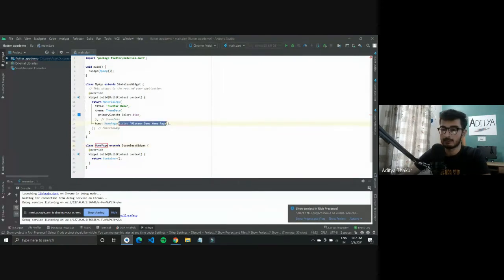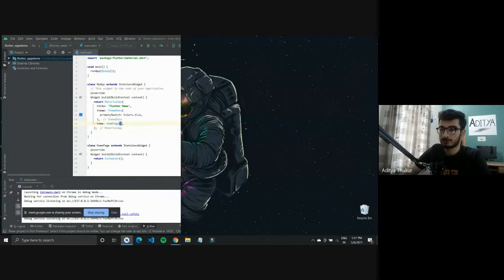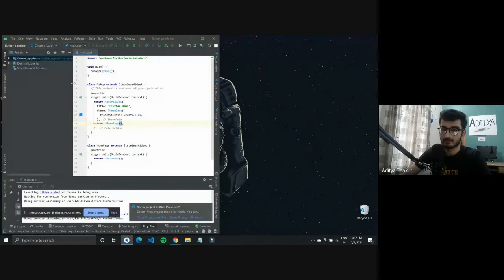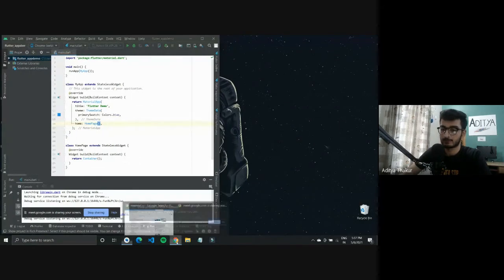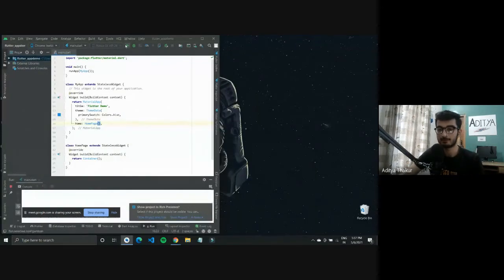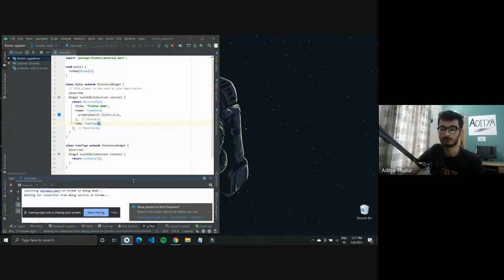I'll get rid of this title property. Now I have my Android Studio right here where I was just making changes to the code. I'll rerun my application again and open it simultaneously to show how hot reload works.